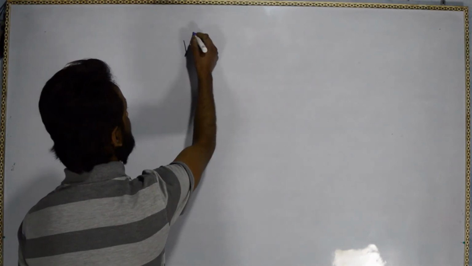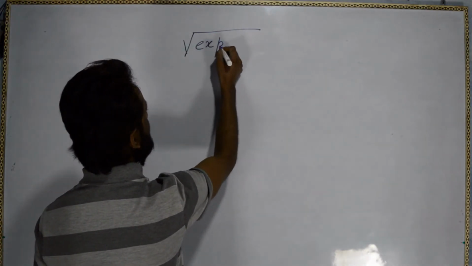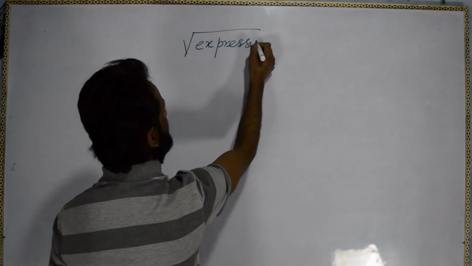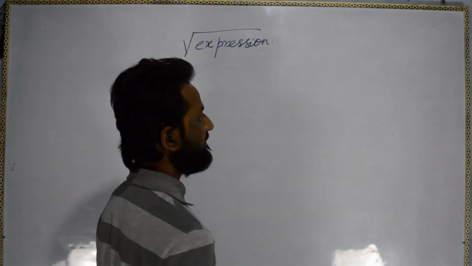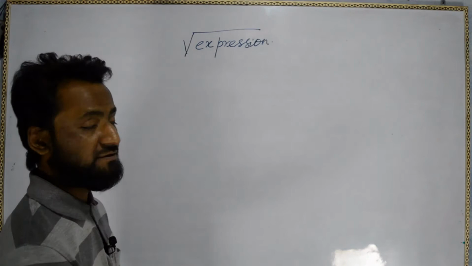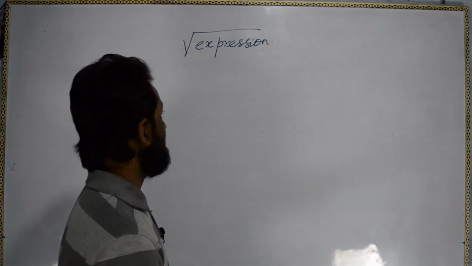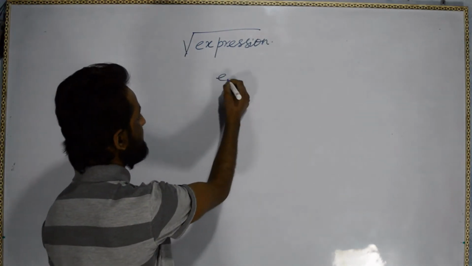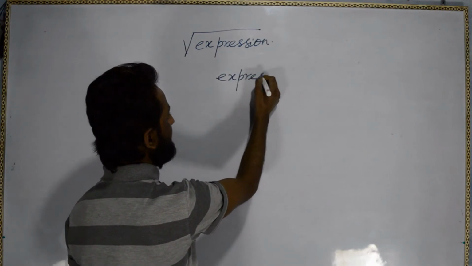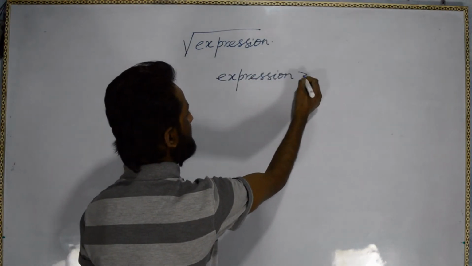Next is any expression given in the square root. Expression is given in the square root. Then what will be the condition? When we were having simple expression, there was no condition. When expression is given in the square root, so expression must be greater than or equal to 0.